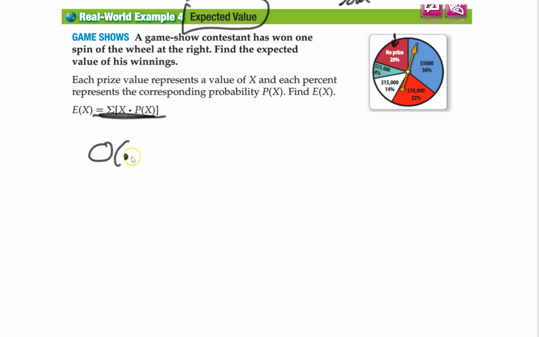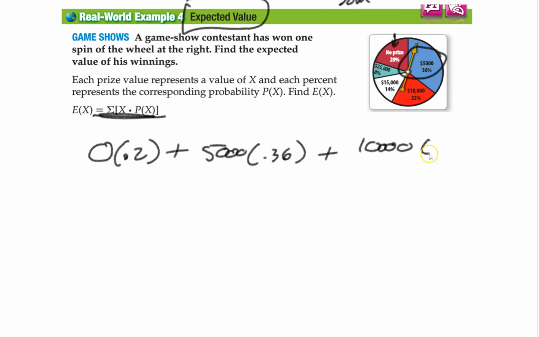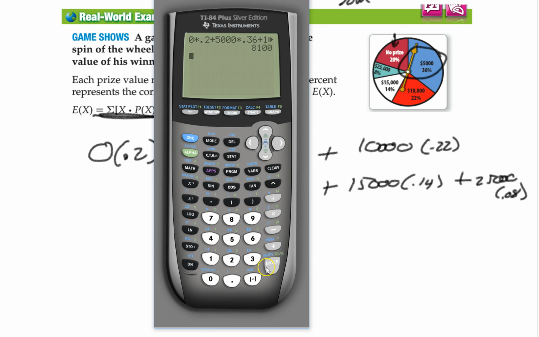That's a 20% chance of that happening. Plus the next one, 5 grand. 36% chance of that happening. Plus the next one, 10 grand. You have a 22% chance of that happening. Plus 15 grand and 14%. And then finally 25 grand, you have an 8% chance. And we're going to multiply this all together using our calculator, and we'll get an answer. We get